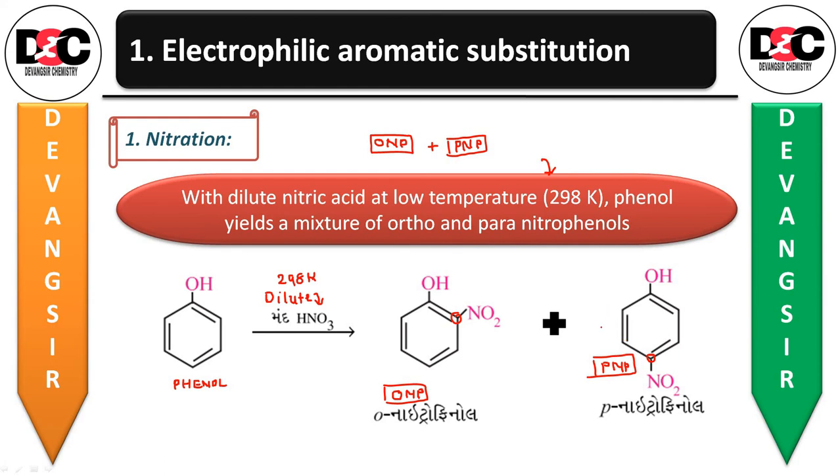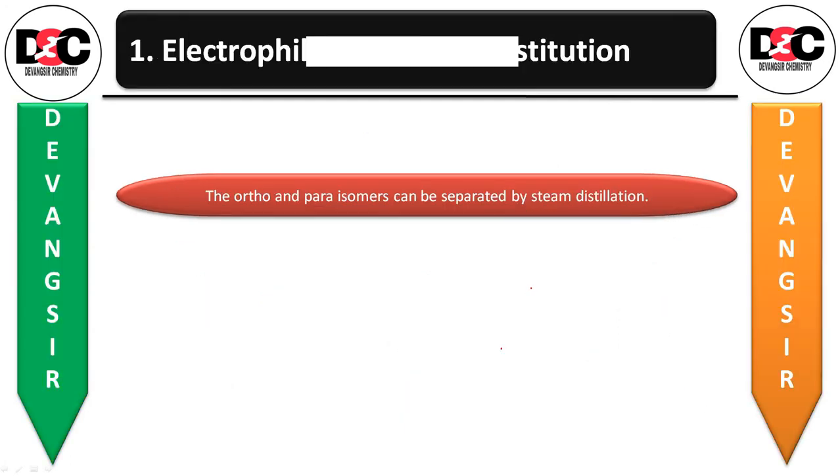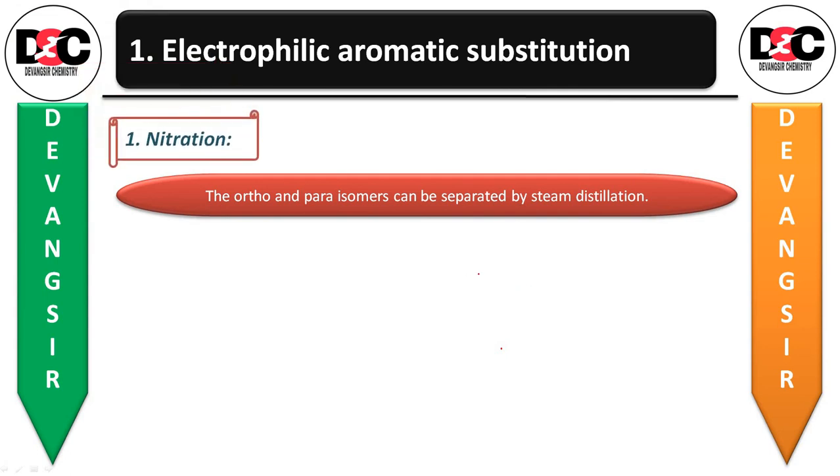Now the question is, you will be getting the mixture of ONP and PNP, so how can you separate it? Okay, so let us see that also. The ortho and para isomers can be separated by, make it underline for MCQ, steam distillation. By the steam distillation process you are able to separate them.